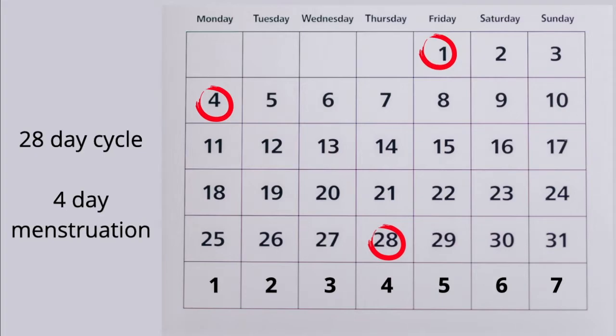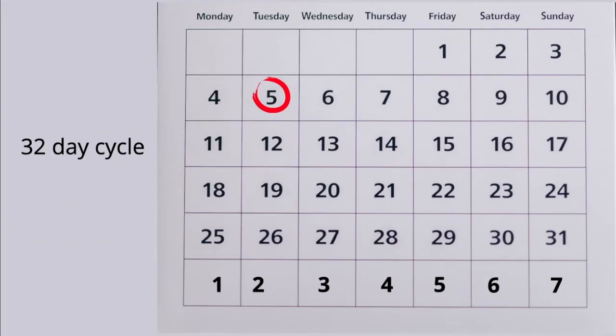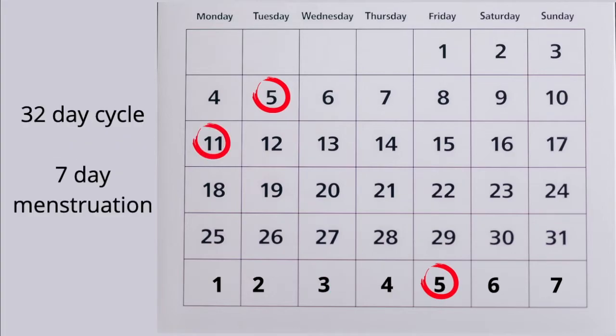So the next thing is a 32-day cycle. We already did this too, but if you want to pause again and work out when you think the next period will be. So it's a 32-day cycle, that's from the 5th to this. And let's say this person has a 7-day menstruation. So I want you to pause now and tell me where they will stop for their menstruation length. So pause this video and do that. Perfect.